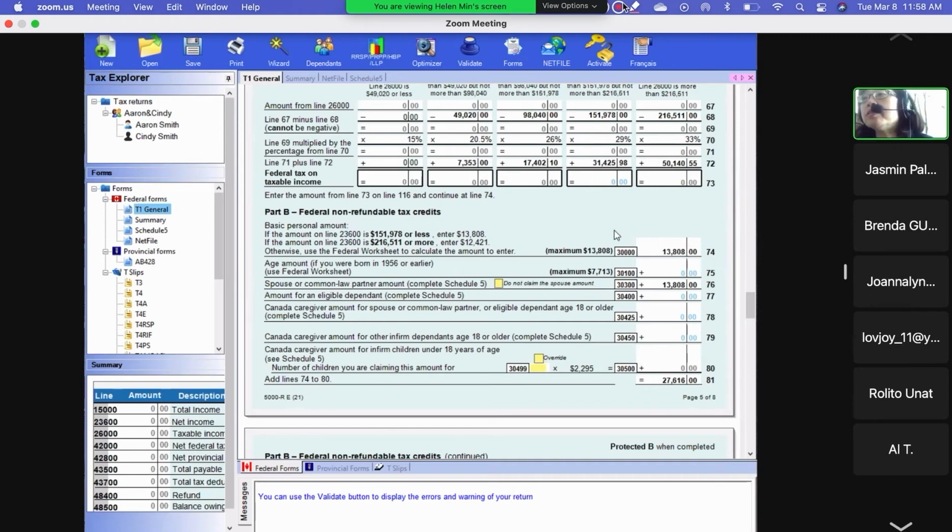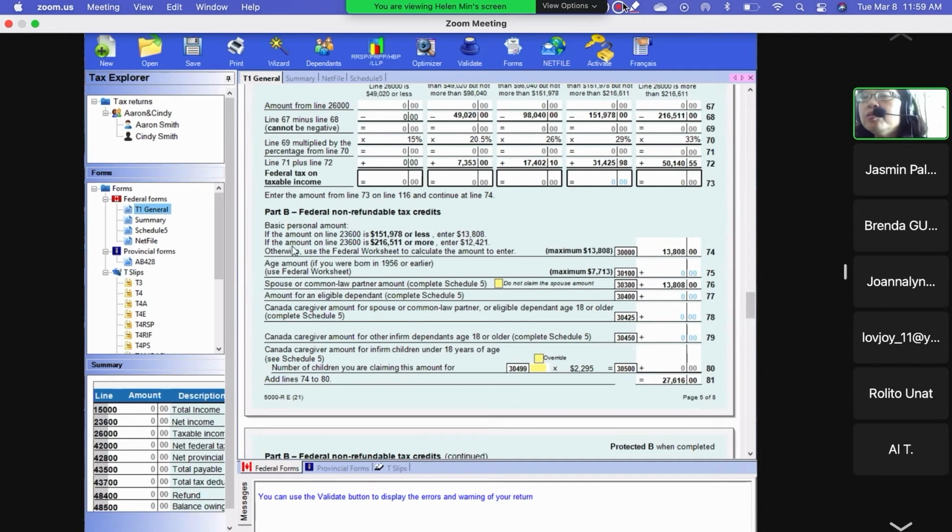The personal amount: when your income is under $151,978, you get 13,808.